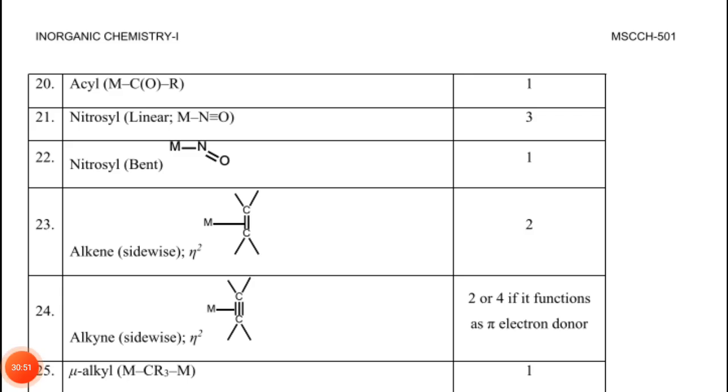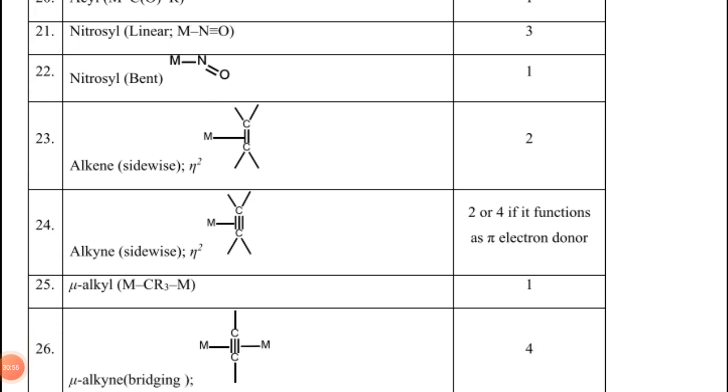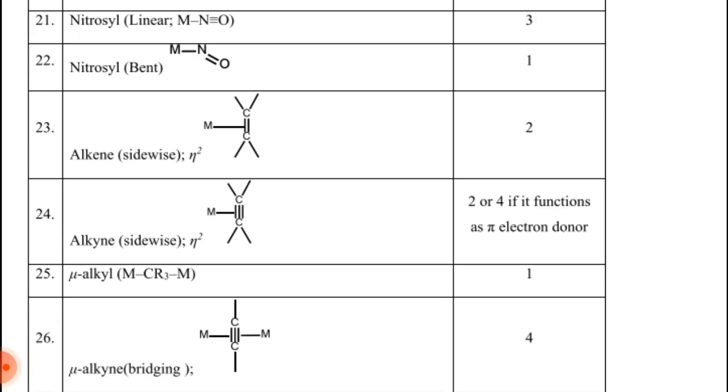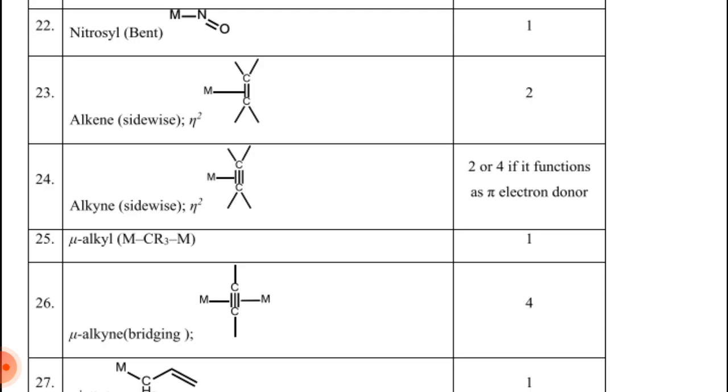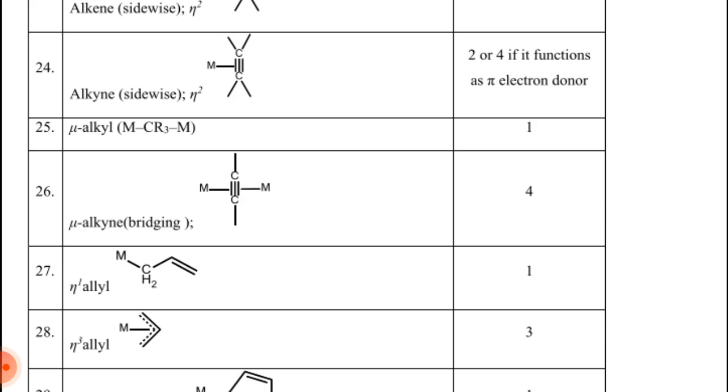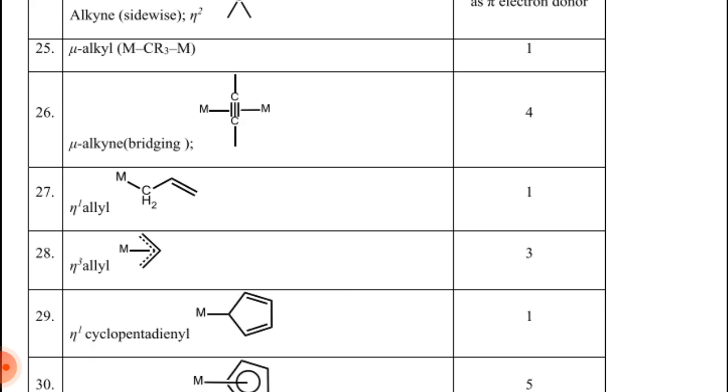Acyl M-C double bond or donated electron is 1; nitrosyl linear M≡N-O donated electron is 3; nitrosyl bent donated electron is 1; alkene sidewise η2 donated electron is 2; alkyne sidewise η2 donates 2, or 4 if it functions as a pi electron donor.